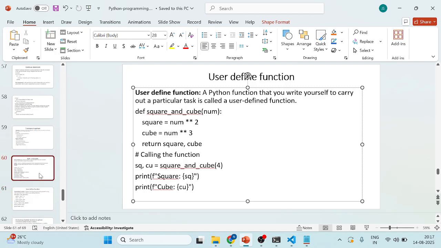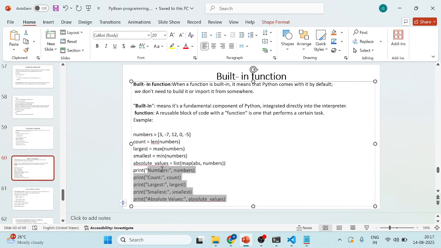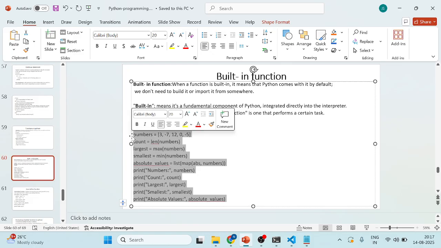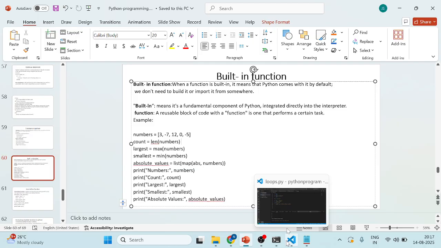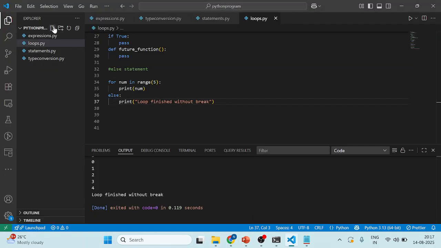Okay, so we will execute the built-in functions first. Take a new file here, that will be functions.py.